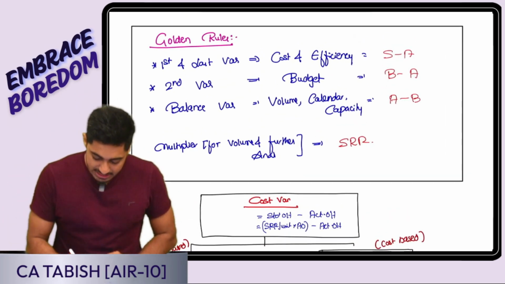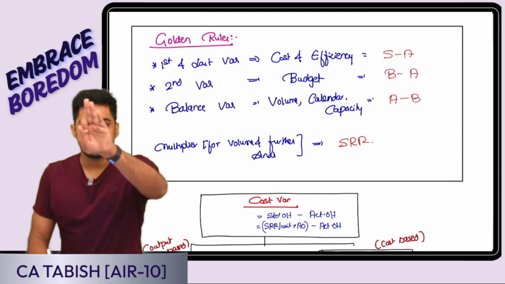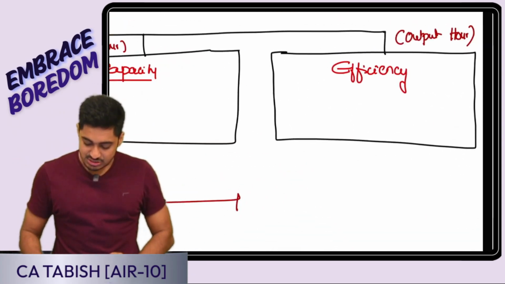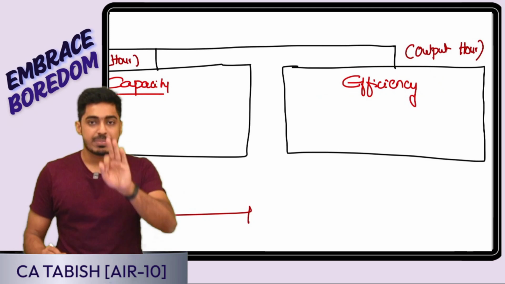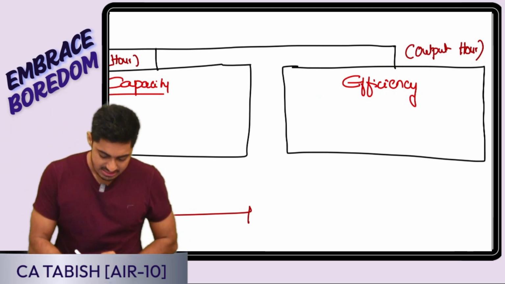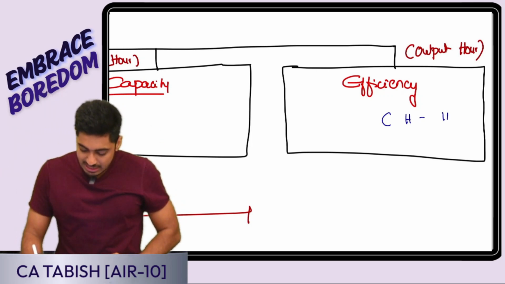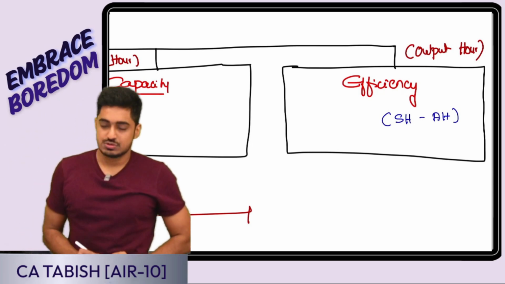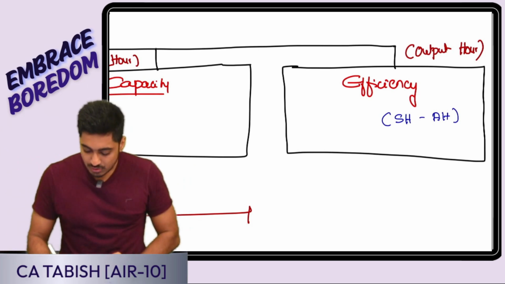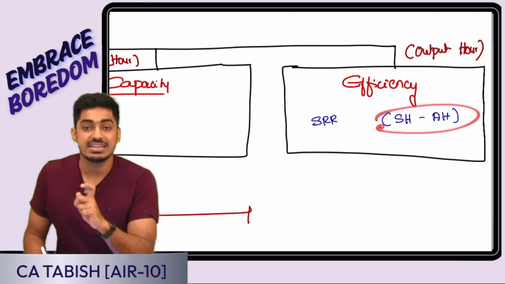So let me do it this way. Tell me first and last, that is cost and efficiency. How am I comparing? Standard minus actual. Here what did I do? Standard minus actual. First and last. Last is what? Efficiency. In efficiency, how am I comparing? Standard minus actual. What am I comparing in efficiency? Hours I am comparing. How do I want the comparison? Standard minus actual. So I get standard hours minus actual hours. I will be getting the difference in hours, converted into value by multiplying by SRR. How am I having the difference? I am having the difference in hours.